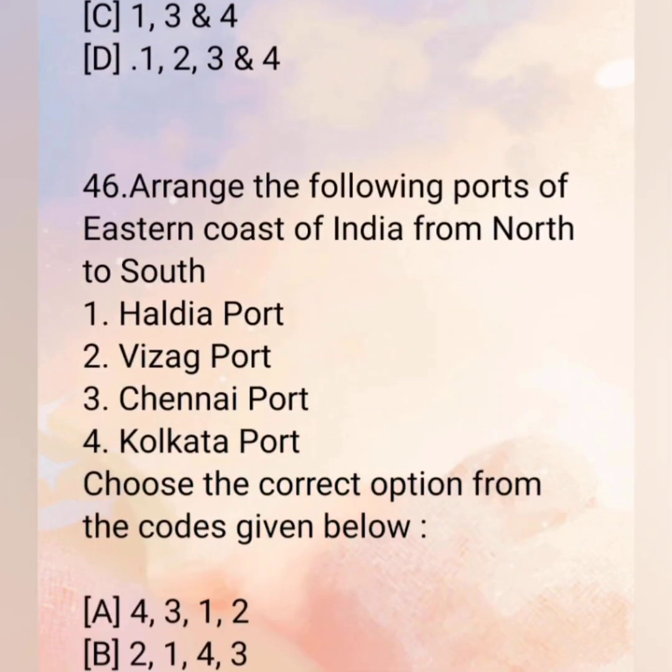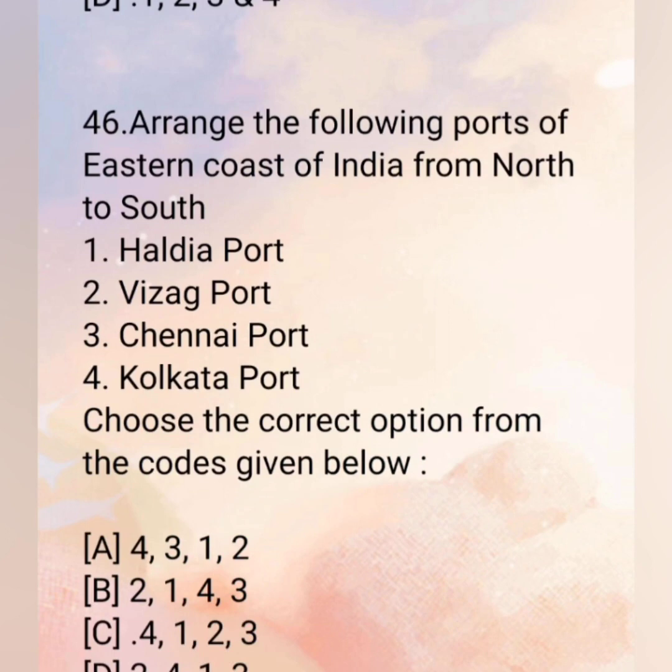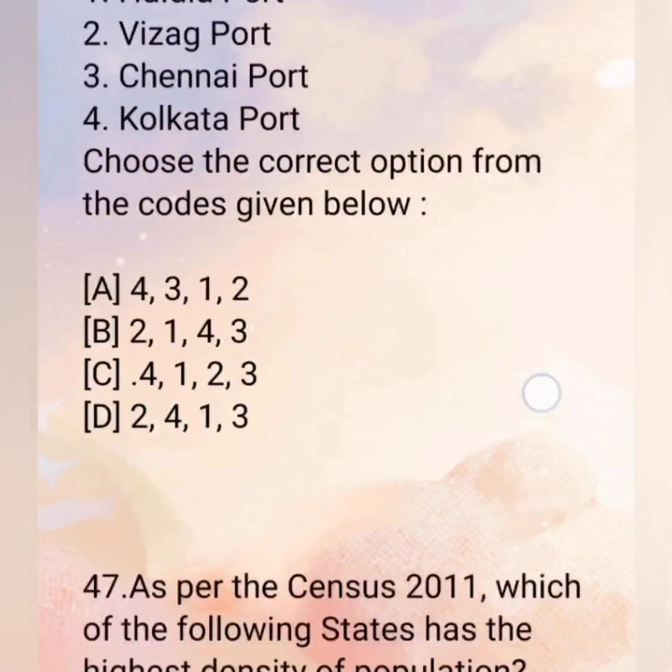46. Arrange the following ports of the eastern coast of India from north to south. First, Haldia Port. Second, Vizag Port. Third, Chennai Port. Fourth, Kolkata Port. Choose the correct option from the codes given below. A. 4, 3, 1 and 2. B. 2, 1, 4 and 3. C. 4, 1, 2 and 3. D. 2, 4, 1 and 3. The correct answer is C. Fourth, first, second and third. Means Kolkata Port, then Haldia Port, then Vizag Port, then Chennai Port.